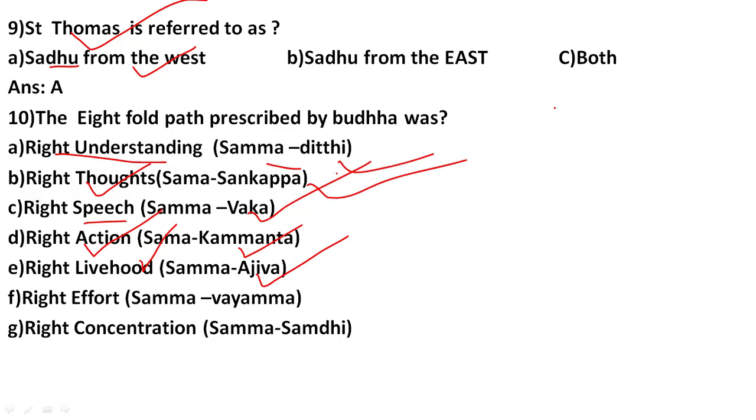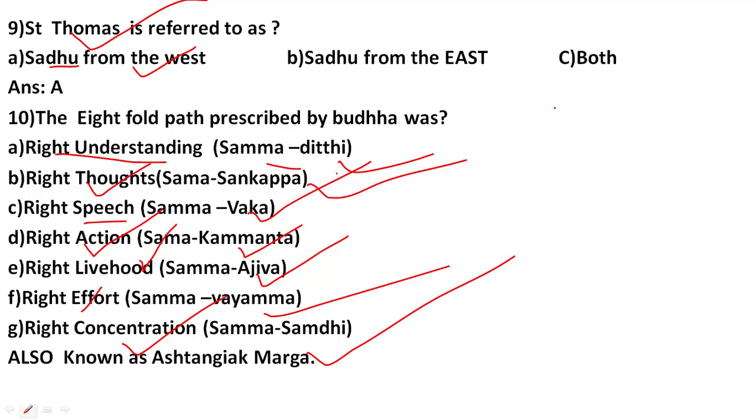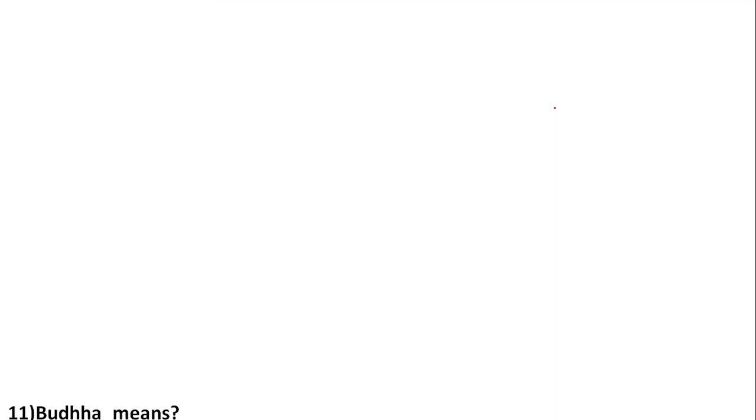Then right effort, right try to do anything, that was vayama. Then right concentration, we need to direct our thoughts rightly, so that is called sama samadhi. Okay, so these were the eightfold paths, also known as ashtangika marga.